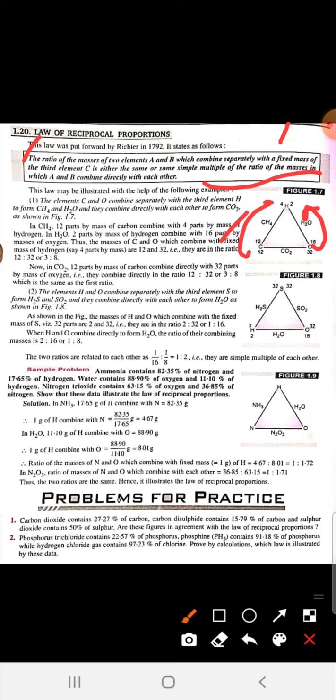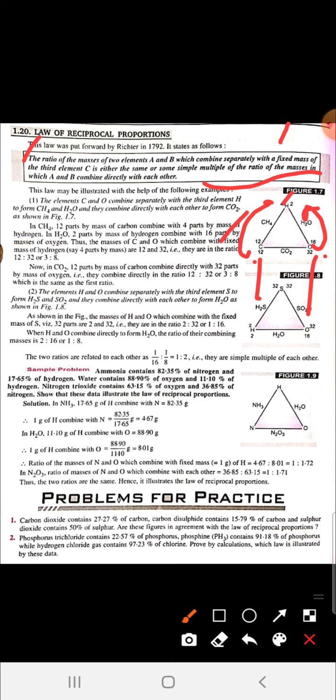The ratio of the masses of two elements A and B, that is carbon and oxygen, which combine separately with a fixed mass of a third element, that is hydrogen. So carbon and oxygen combine with hydrogen, and hydrogen has a fixed mass.